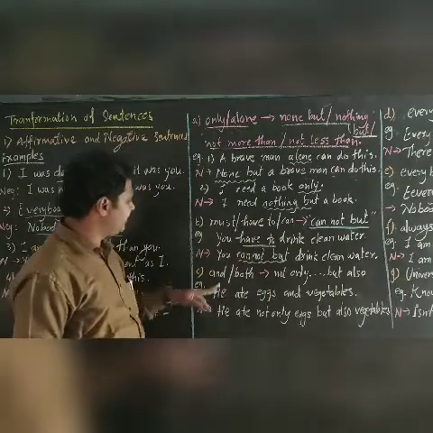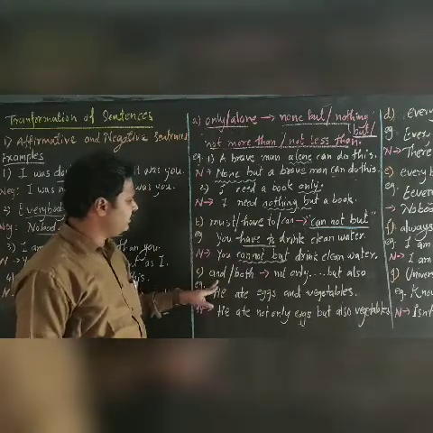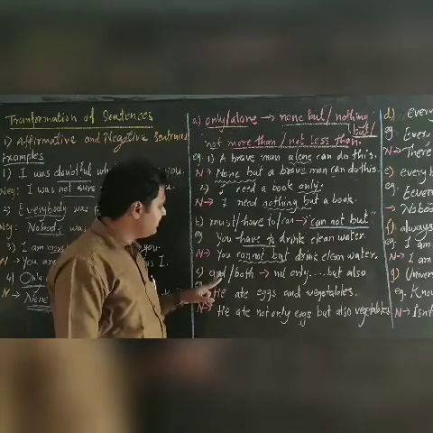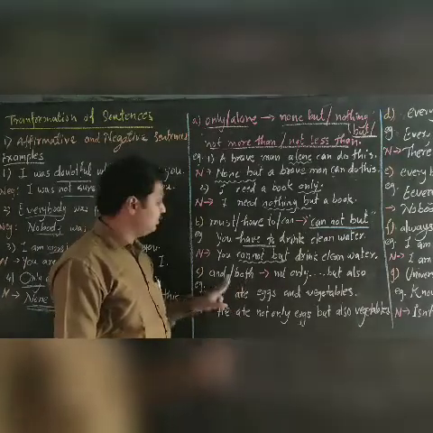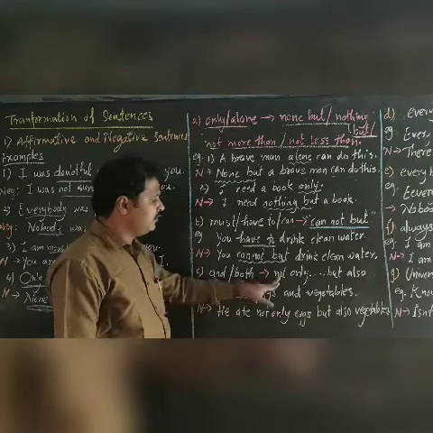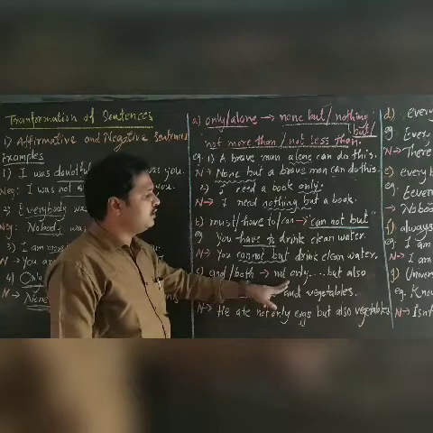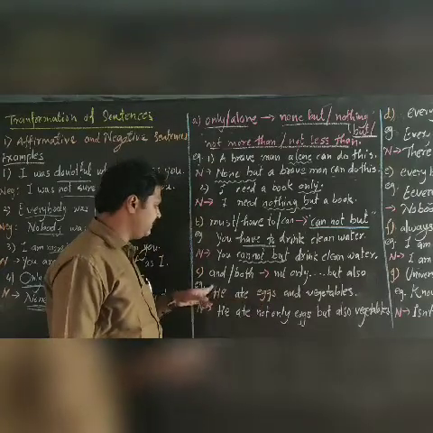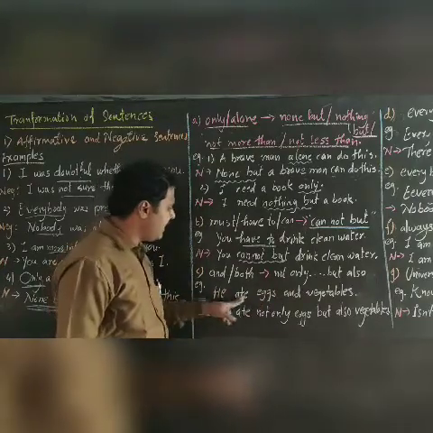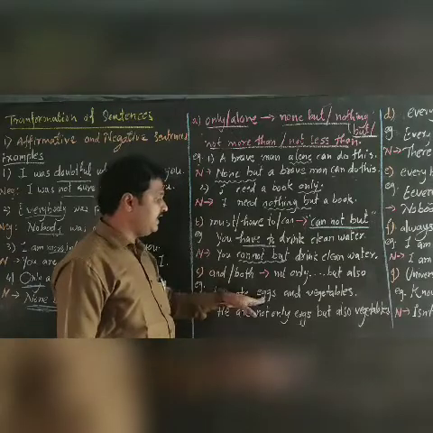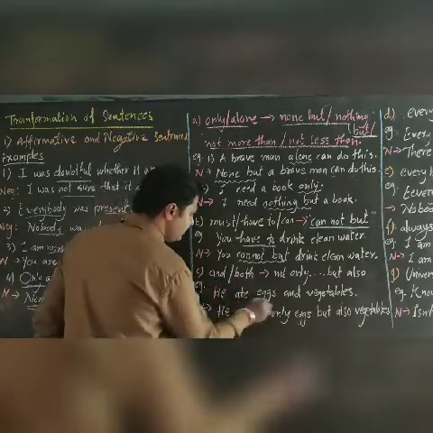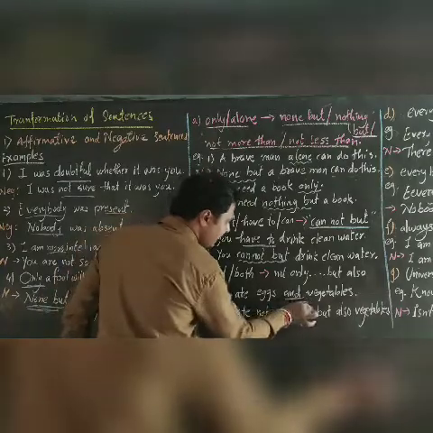Next one. If the sentence has and or both, then for transformation we have to use not only but also, that you know. Not only but also. Simple sentence example: He ate eggs and vegetables. Here the word and is used.